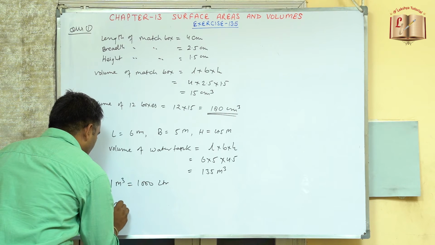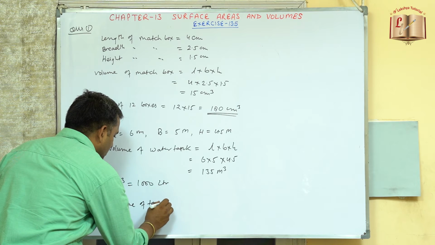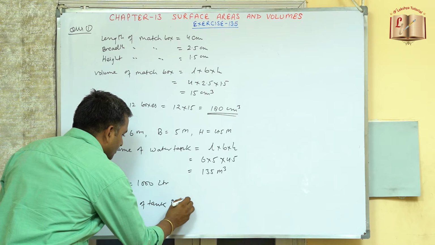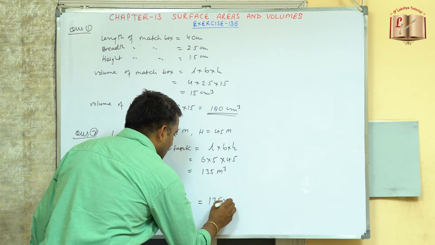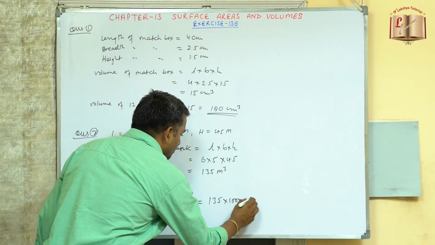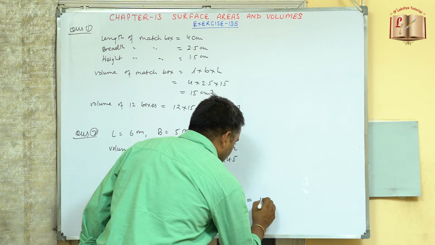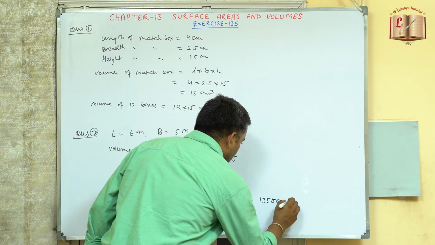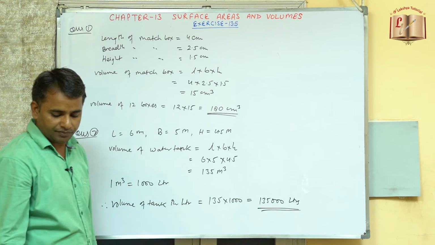Therefore, volume of tank in liters. So this is equals to 135 into 1000. So we'll multiply. This will be 135,000 liters. So this is the volume of the water tank.